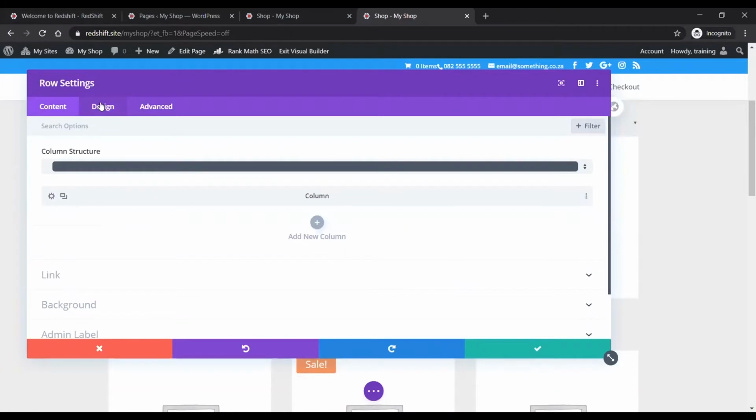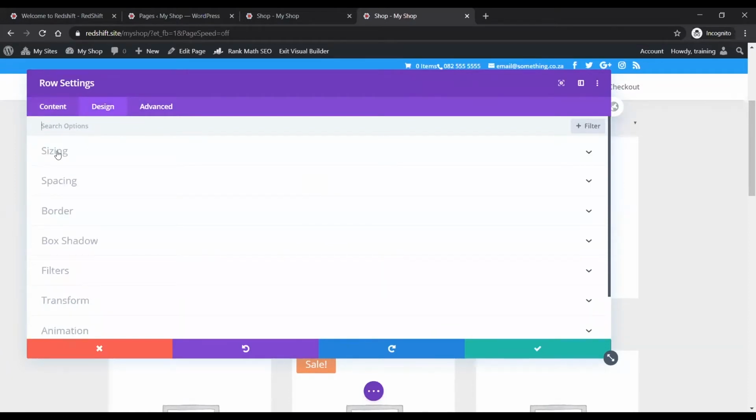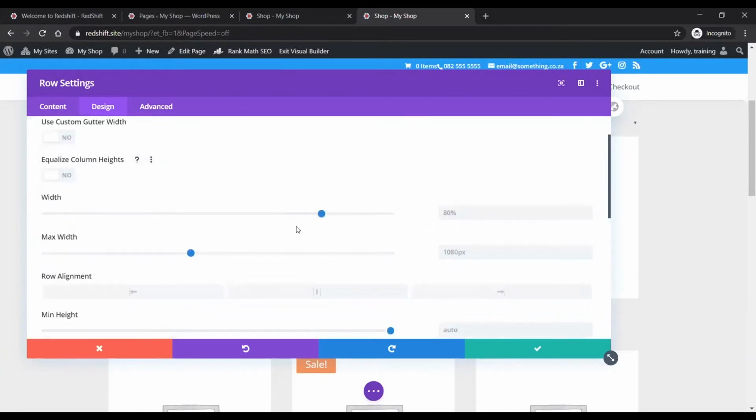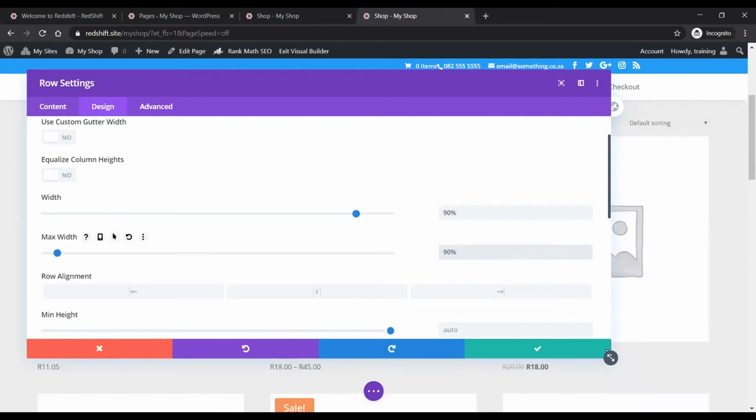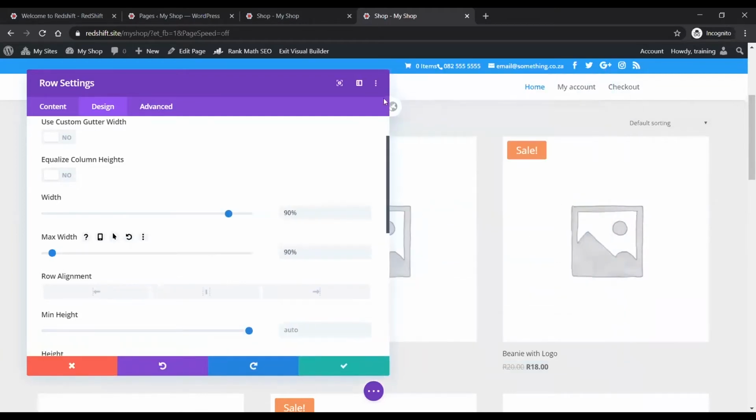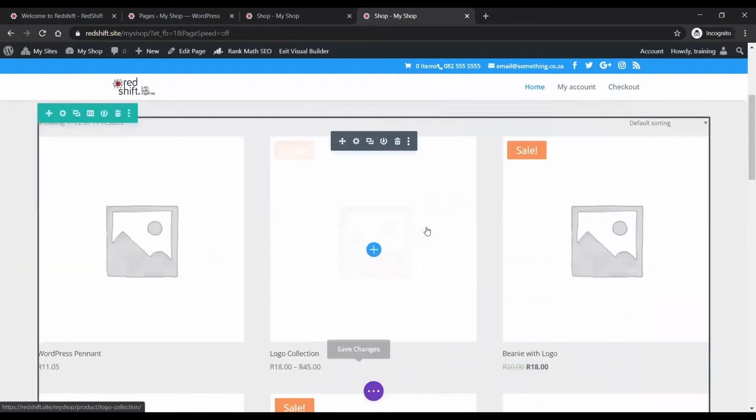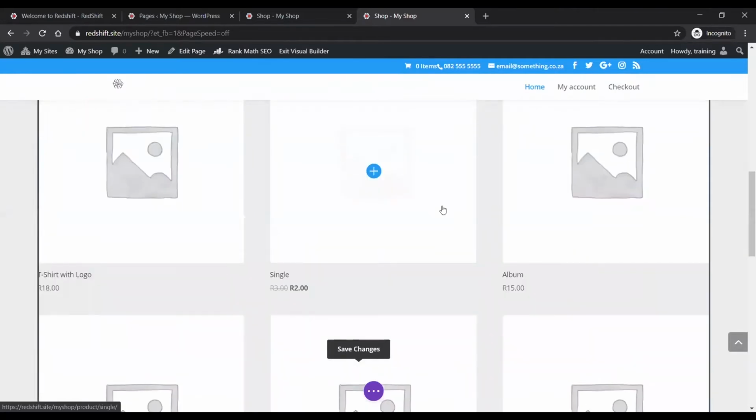So in all the modules that we have in Divi, it all comes down to modules, everything in Divi. There is a design tab as well that allows you to change the design. In this case, I want to change the size of it. The default is 80%. I'm going to make this 90. And I'm going to make this max width as well, 90%. So you'll see that it's done it in the background there, and I like what it's done, so I'm going to leave it like that.